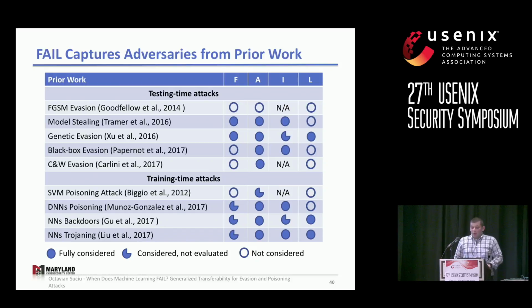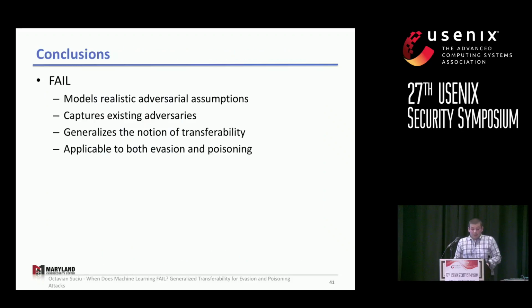All right, so before I conclude, I just want to mention that fail allows us to capture attackers and defenses proposed in prior work. I'm not going to go into details here, but basically we look at both test time attacks and training time attacks, and we see how all the 4 dimensions that I introduced in this paper could be captured across those attackers. So in conclusion, we could model realistic adversarial assumptions using fail, and we could also look at existing attacks, and we could generalize the notion of transferability that way for both evasion and poisoning attacks.